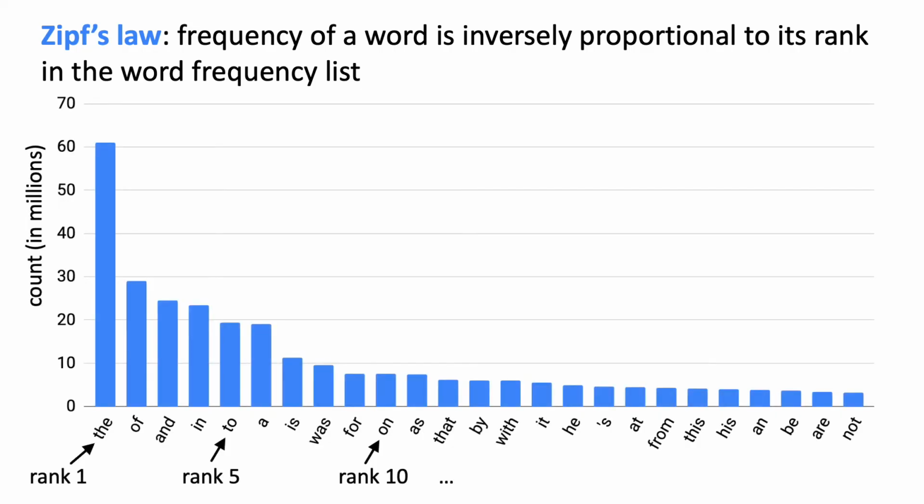Here in the plot, word types are arranged in decreasing order by frequency, and the y-axis shows their counts in a subset of English Wikipedia. A small number of words appear many times in a corpus, but then we have what's called the long tail, many words that appear a relatively small number of times. This long tail poses challenges for data-driven methods in NLP. The majority of word types are very rare, so it's difficult to get enough data for systems to learn how to handle them.